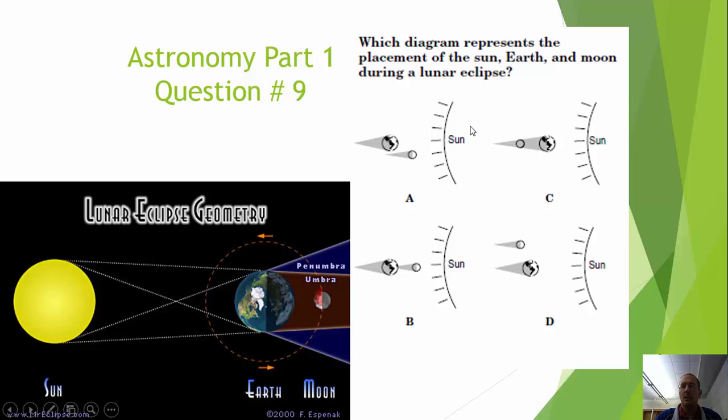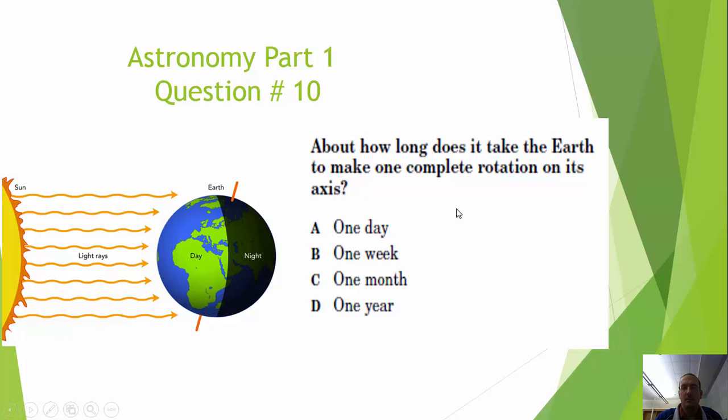Again, a lunar eclipse is where we're going to partially or fully block out the moon from the earth. The penumbra is a partial darkness and an umbra is a total darkness. So again, a lunar eclipse is where we block out the moon because it's behind the shadow of the earth. These are not going to occur all the time or once a month because the moon is actually tilted 5 degrees compared to the plane of the rest of the objects in our solar system. So the correct answer is C.